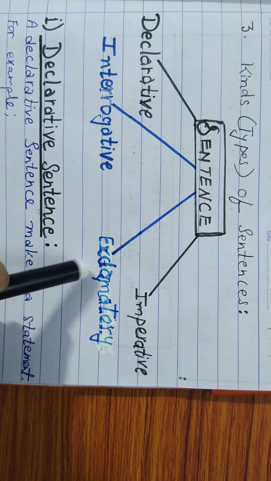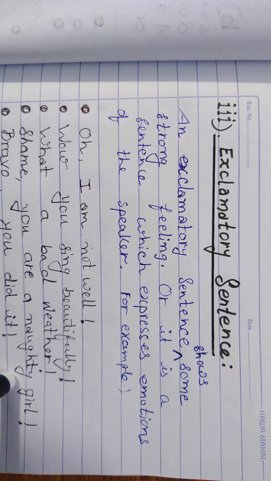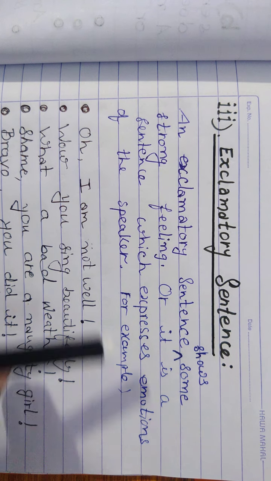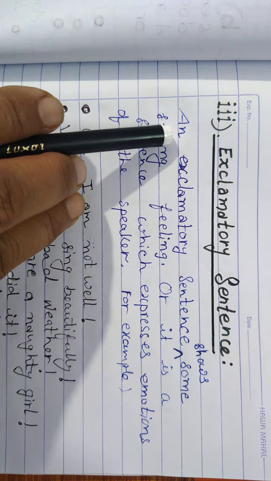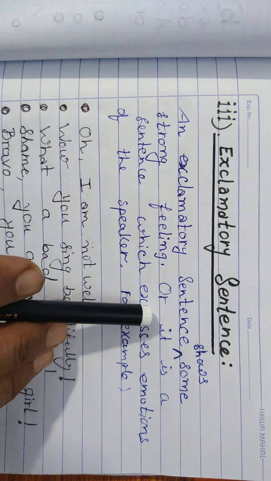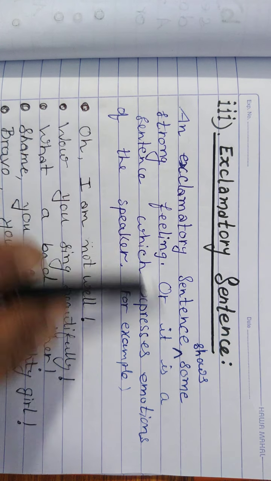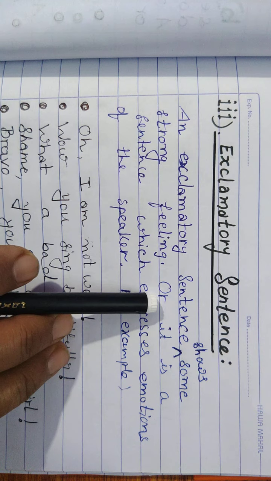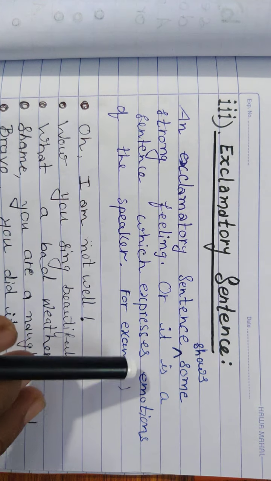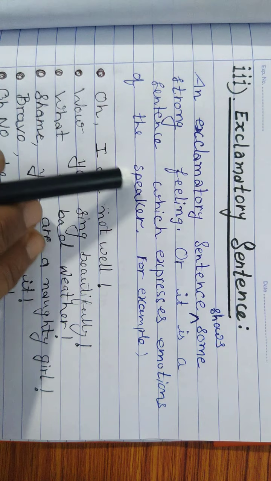See, exclamatory sentence is nothing. This is a sentence which just expresses your feeling of great joy or great sorrow or great surprise. If you are very much surprised, then you will write an exclamatory sentence to express your feelings or emotions. So see the definition. An exclamatory sentence shows some strong feeling. This is another definition also: it is a sentence which expresses emotions of the speaker.